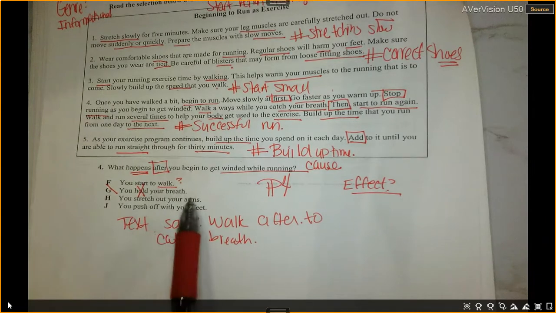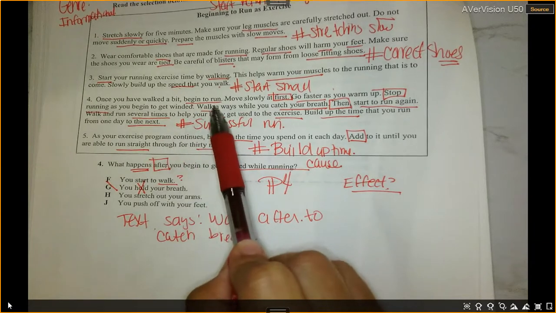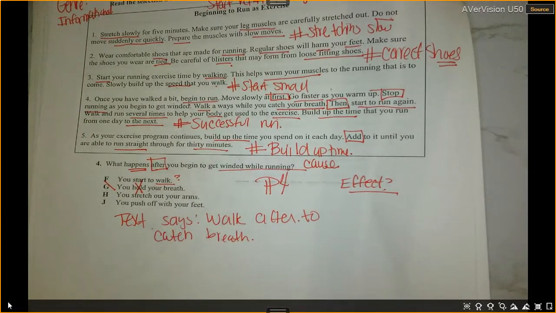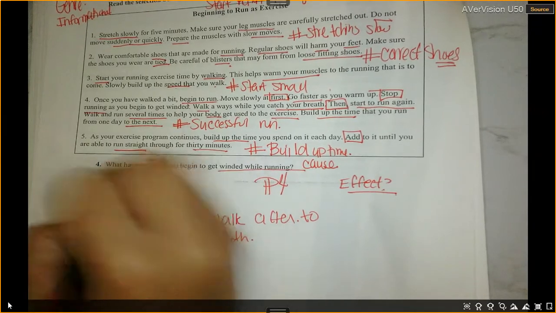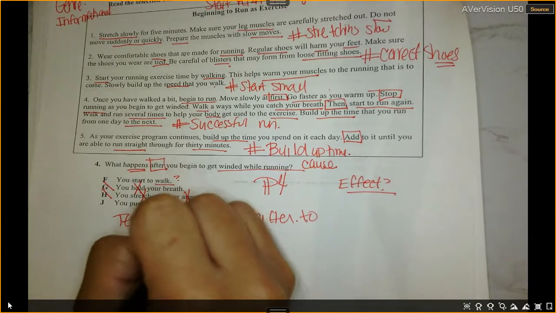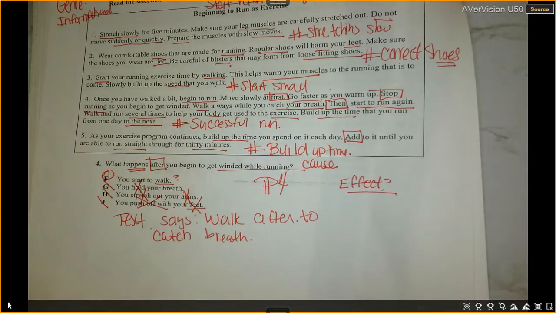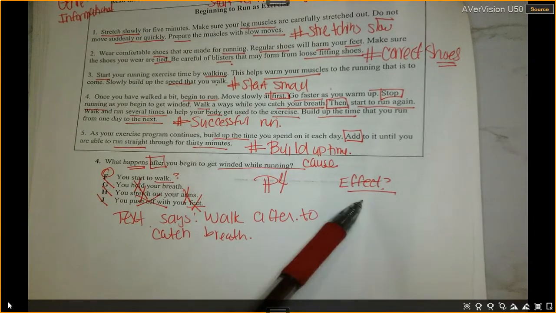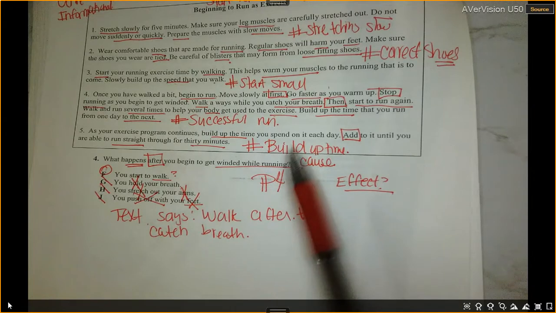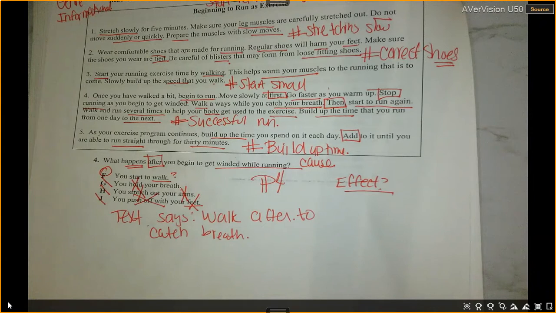H says you stretch out your arms. No, it says after I get winded, I must walk to catch my breath. So I do not stretch. It said nothing about stretching out my arms. And then J, you push off with your feet. Boys and girls, did it say anything about your feet and pushing off with your feet? That one is totally out, so my best answer is F. So we just found the effect. So remember, the cause is that you get winded while running, and the effect is that you have to come down, you have to catch your breath, and you have to walk. You do not hold your breath.